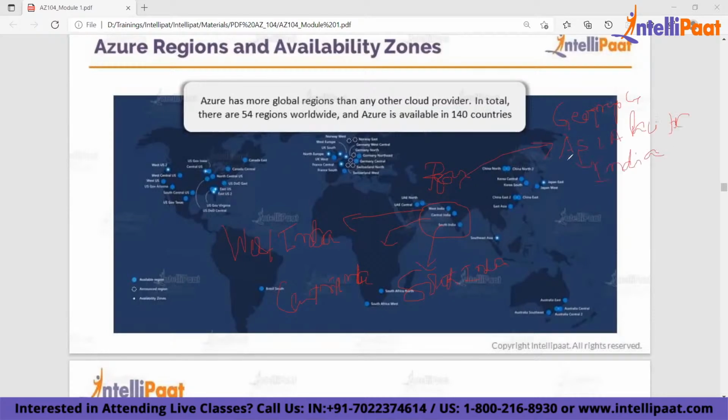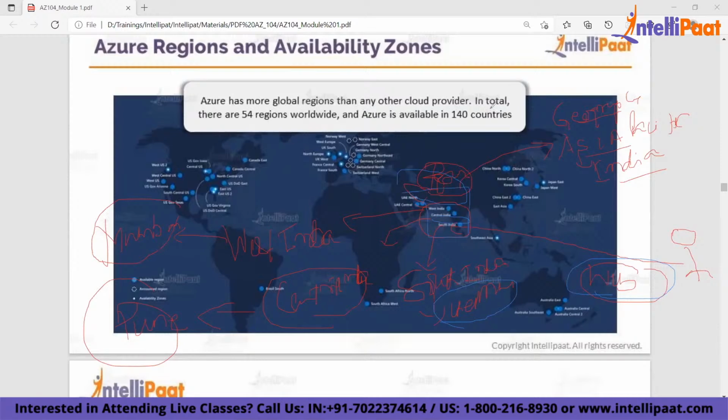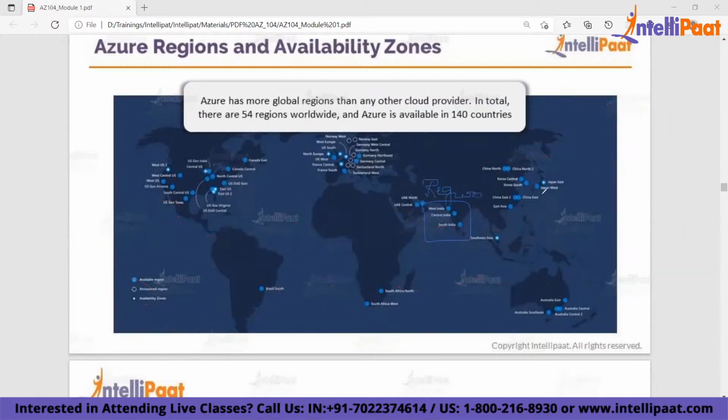So when you create services in the Azure platform, you don't select the geography, right? You don't select the country. What you select is a region. So what are these called? These are regions. These are your Azure regions. So how many regions does Azure have? If you calculate all of them, there are 54 regions.